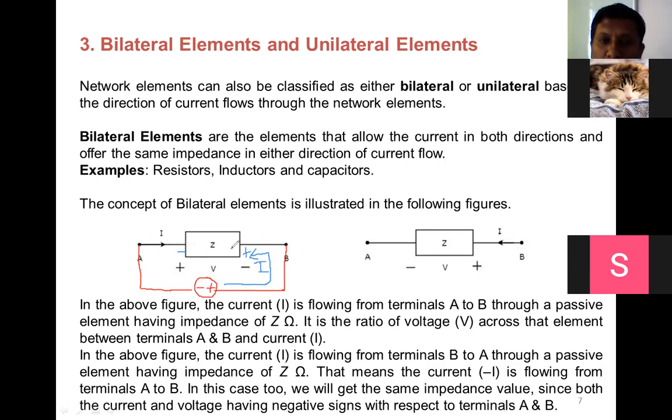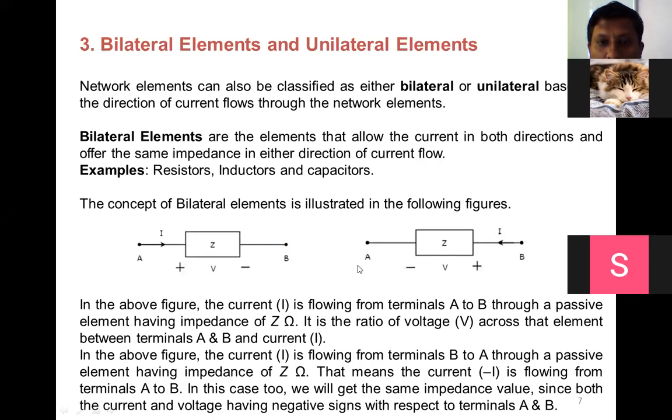Even though you change the position of either the resistor or the voltage source, the current will be the same, and it will allow the current in both directions. In that case, this element is called bilateral. Capacitor is also bilateral, as is inductor. Understood? So unilateral means it will allow the current only in one direction.